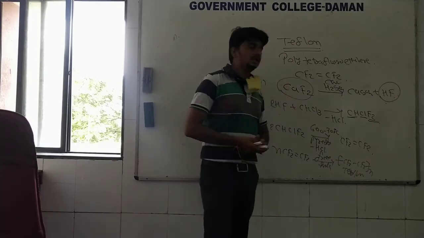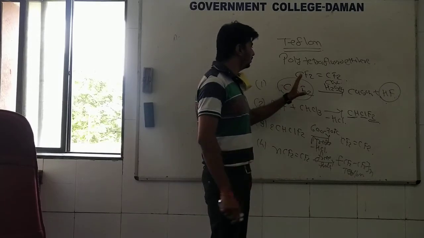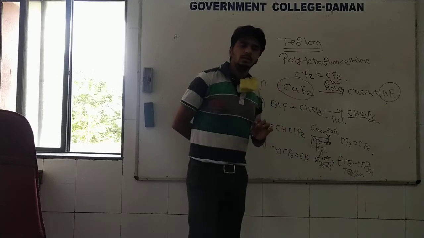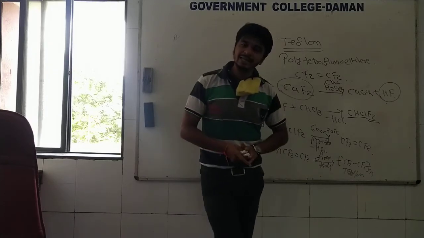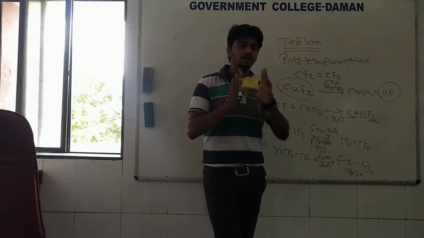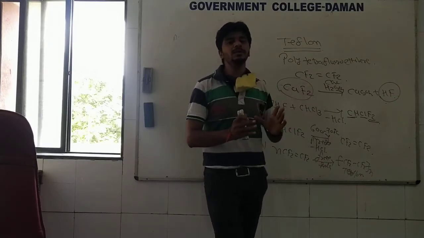So this is another synthetic fiber, Teflon. Very simple. I will directly share the flow sheet diagram with you in Google Classroom. You just have to understand how such different kinds of fibers can be synthesized.